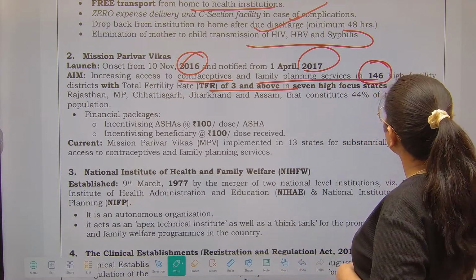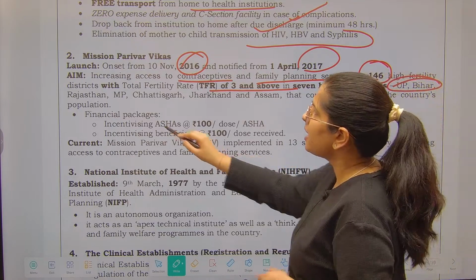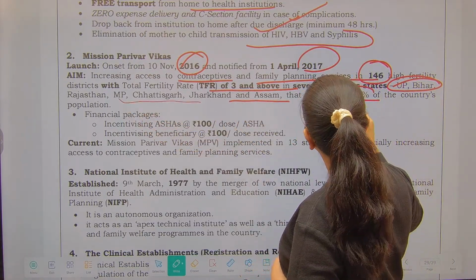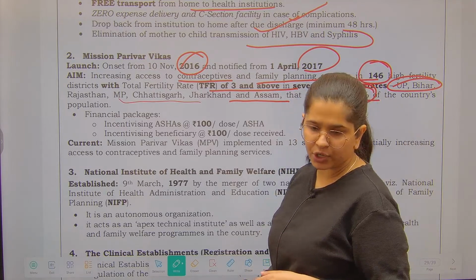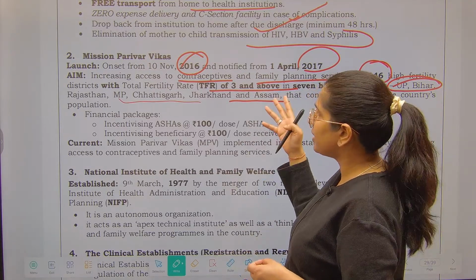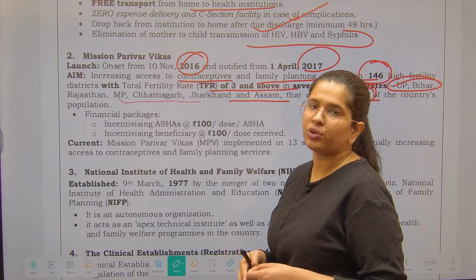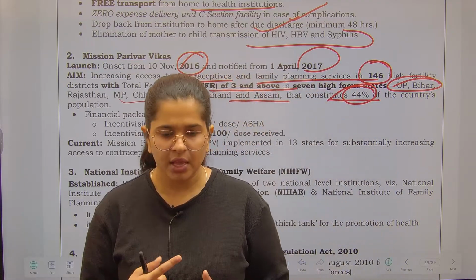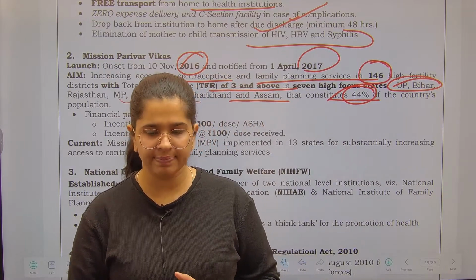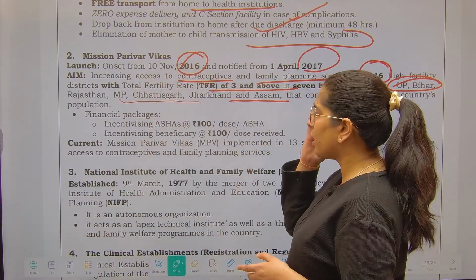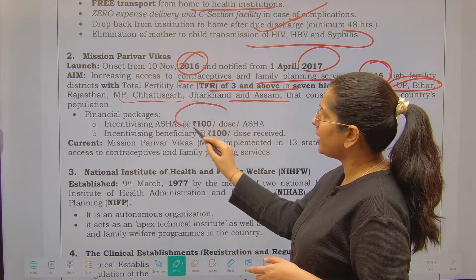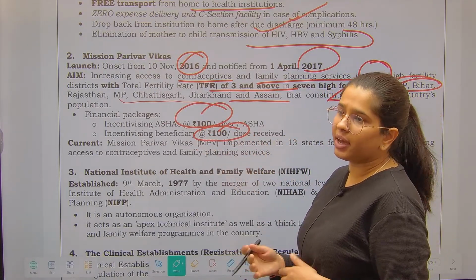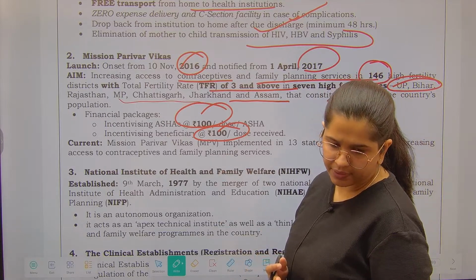Now what are these areas? UP, Bihar, Rajasthan, Madhya Pradesh, Chhattisgarh, Jharkhand, Assam. That constitutes 44% of the population. Please understand, Assam is here because out of the 7 sister states, Assam is the most populous one. And what we are incentivizing is we are providing ASHA with incentives, and beneficiaries also get incentives if they are receiving the doses of contraceptives.